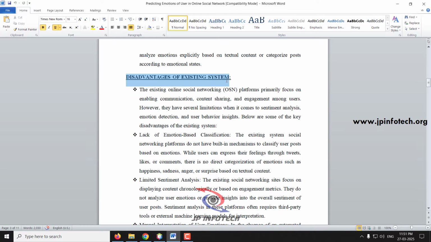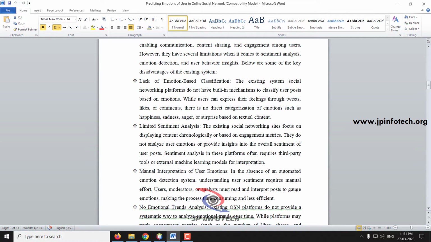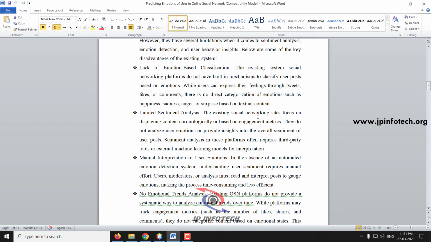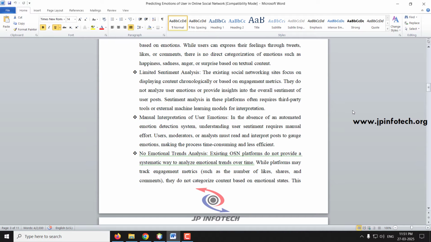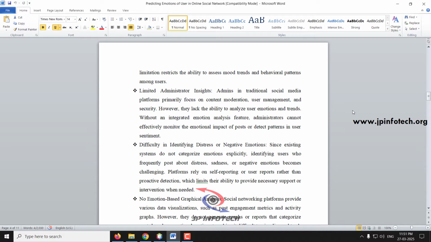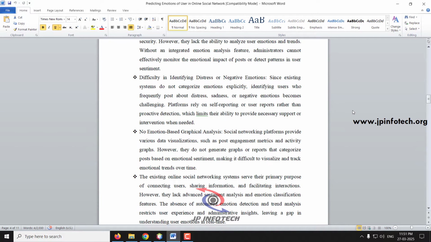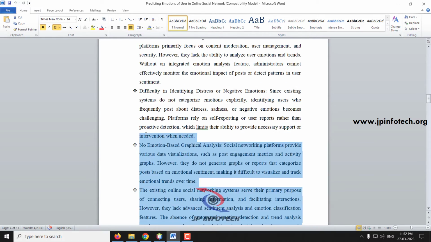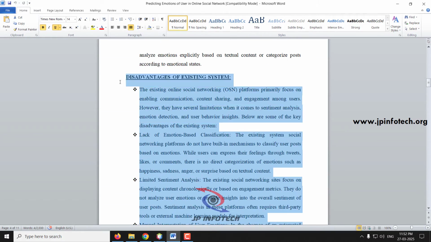Coming to the disadvantages of the existing system, the main disadvantages are the lack of emotion based classification. They are not classifying or predicting any emotions in the existing system. There is also limited sentiment analysis and manual interpretation of user emotions, no emotional trends analysis, limited administrative insights, difficulty in identifying distress or negative emotions, and no emotion based graphical analysis. These are the main disadvantages of the existing system, and they are described elaborately in this part.